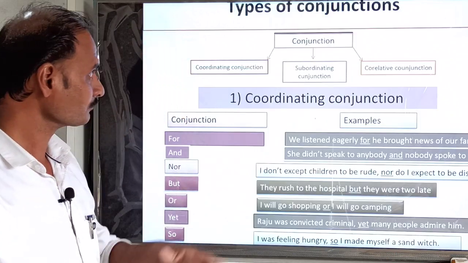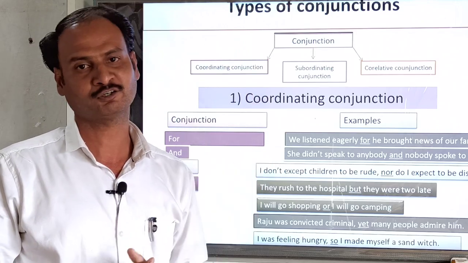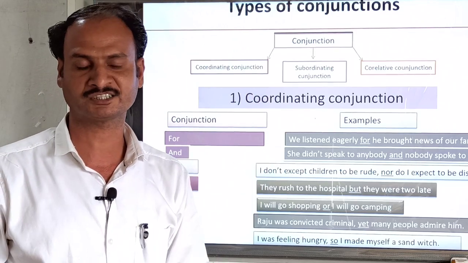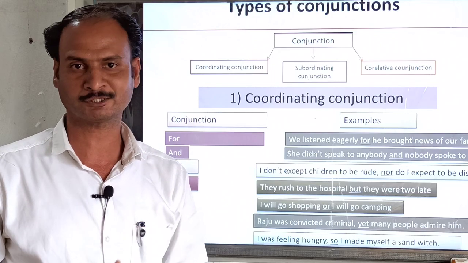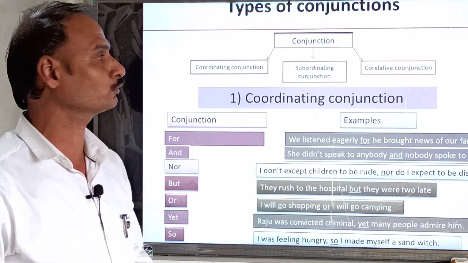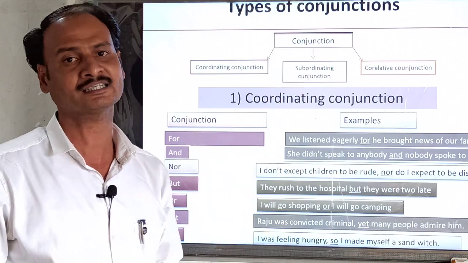Next. As in the first slide we have seen the definition of conjunction as well as the examples of conjunction, in this slide we are going to learn about the types of conjunction. So what are the types?